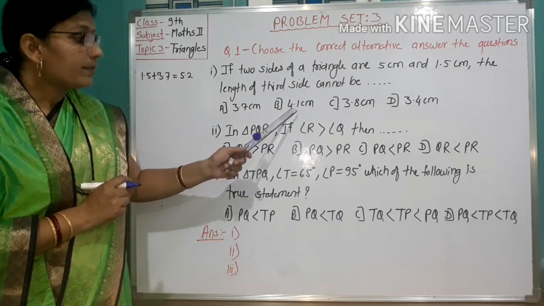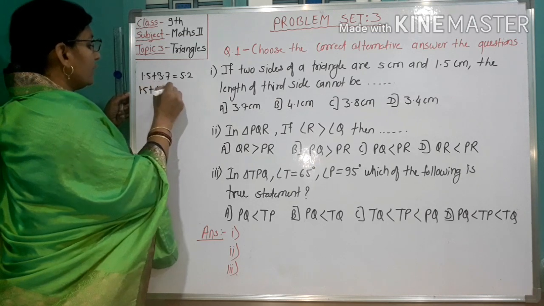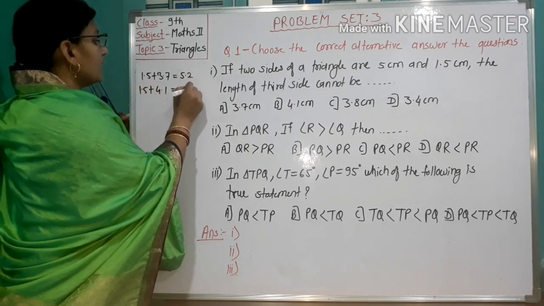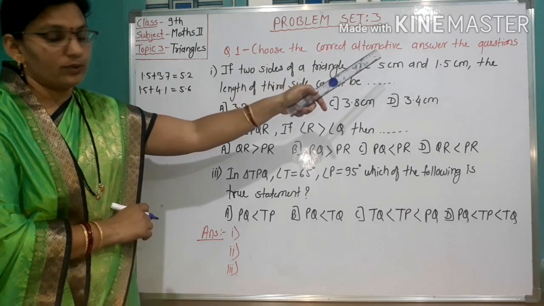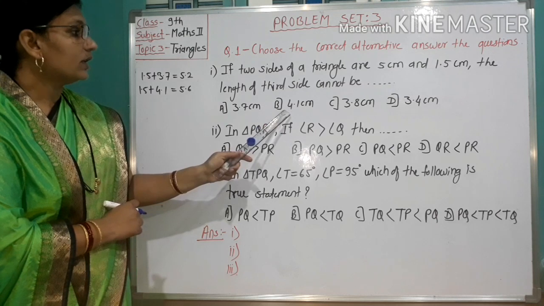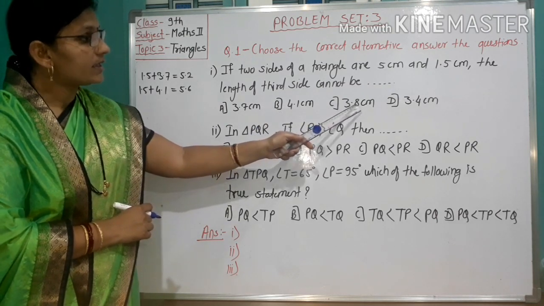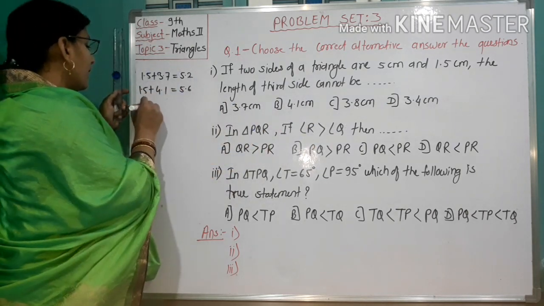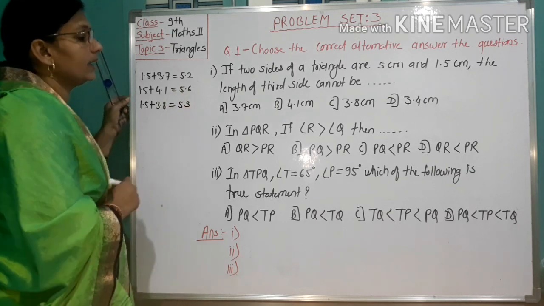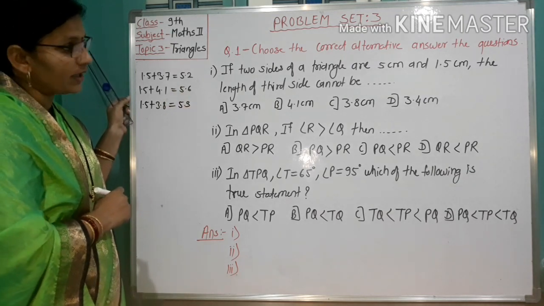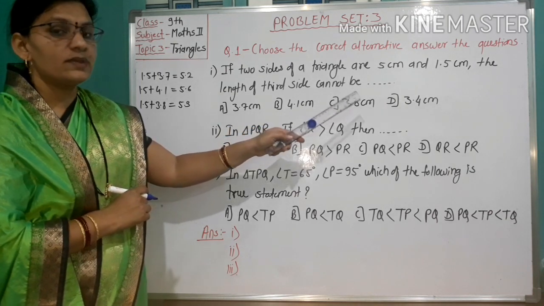Then take option B, 4.1. 1.5 plus 4.1 equals 5.6. This 5.6 is greater than the third side 5. Therefore, this can also be the length of the third side. Option C, 3.8 cm. 1.5 plus 3.8 equals 5.3. 5.3 is greater than 5. Therefore, option C, 3.8, can also be the length of the third side.